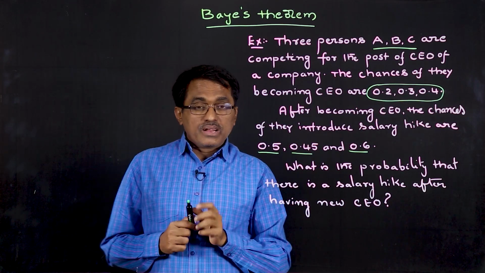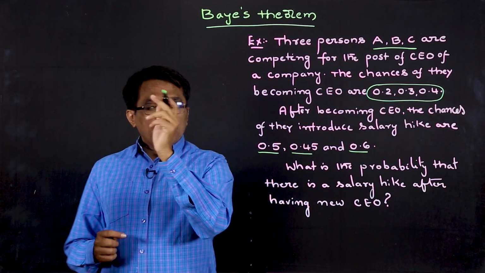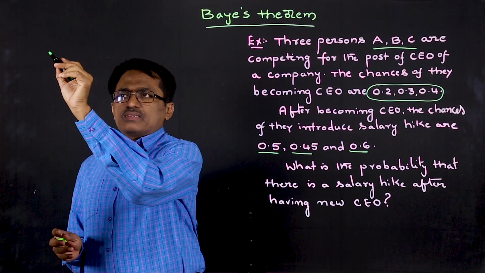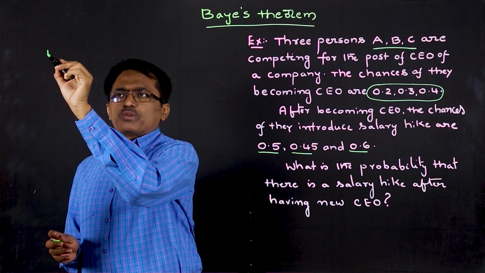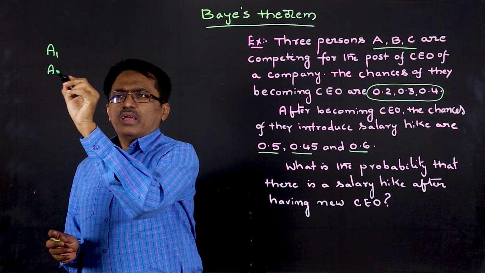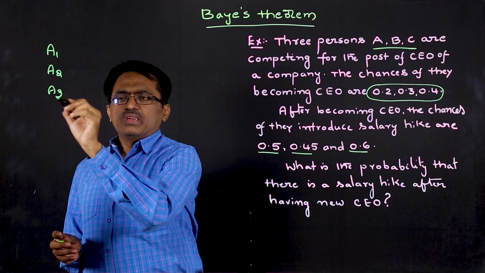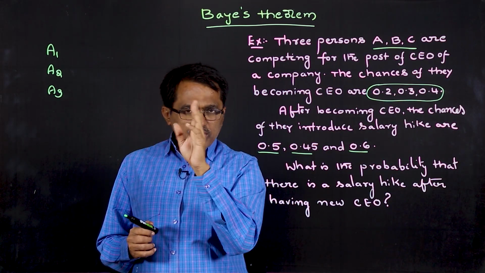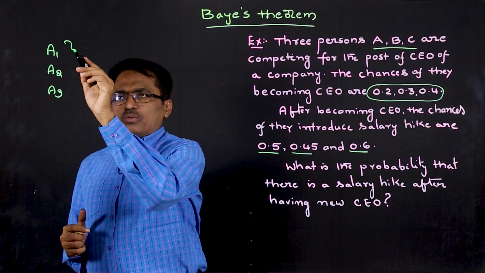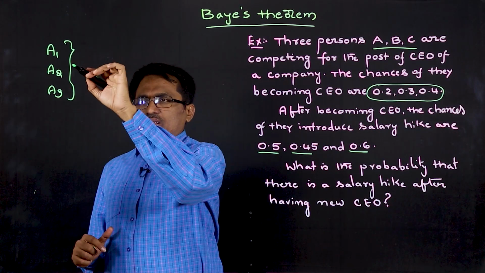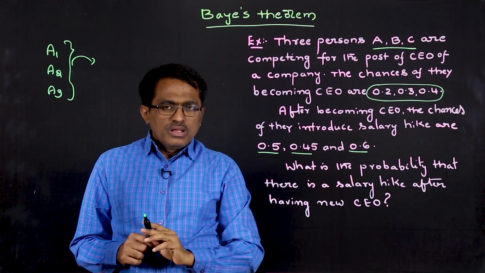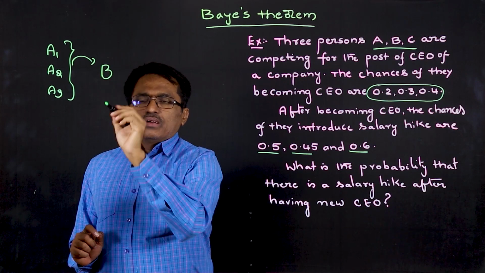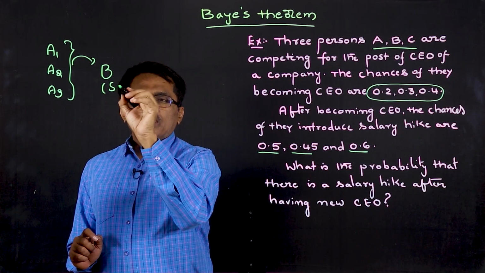How is conditional probability involved? Here, first there are three possibilities, that is A, B, C becoming CEO. Suppose A1, A2, A3 are the three events where three people are competing for the post of CEO. Now, the selection is over, then we have a new CEO. Then the next event happens, that is B, where there is a salary hike.